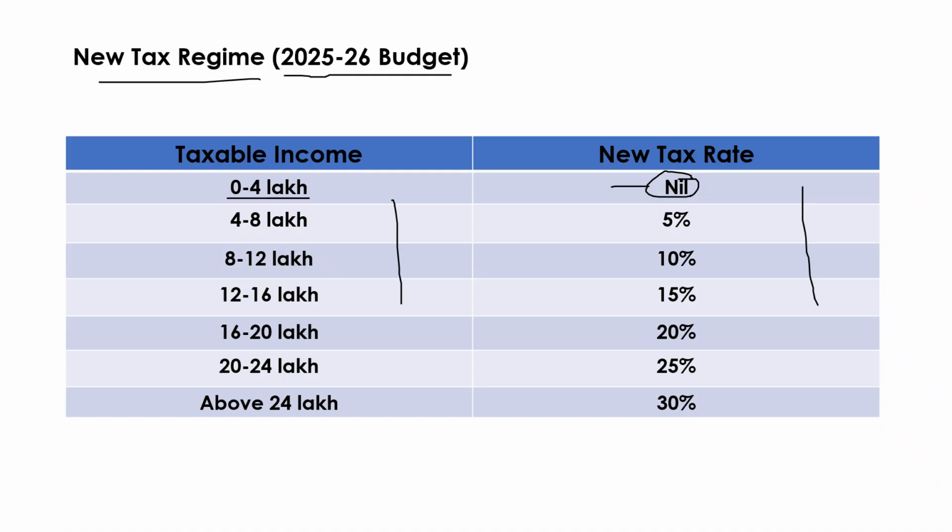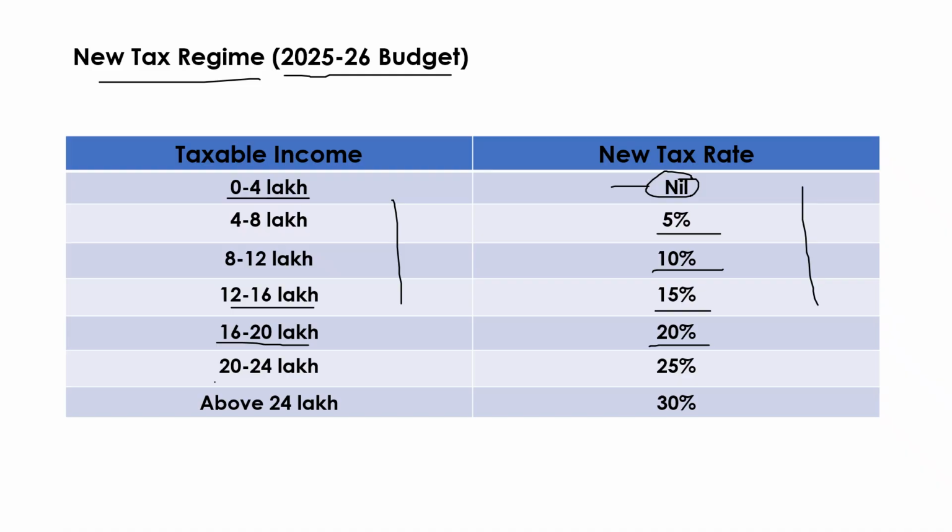If any income range is 4 to 8 lakh, the tax rate will be 5%. Similarly, for the income range 8 to 12 lakh, the tax rate is 10%. For the income range 12 to 16 lakh, the tax rate will be 15%. Similarly, for the income range 16 to 20 lakh, the tax rate will be 20%.